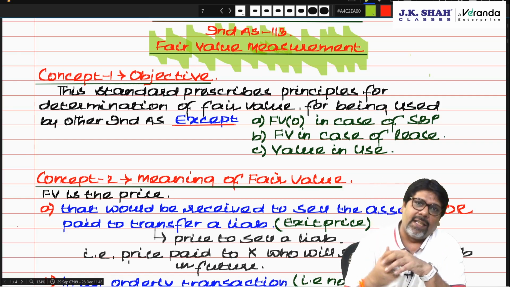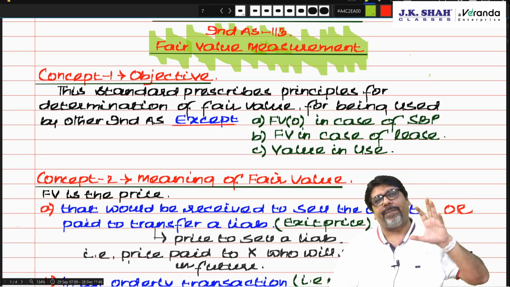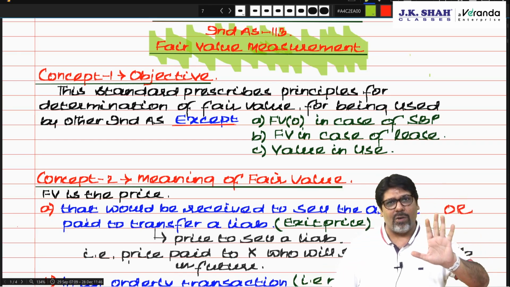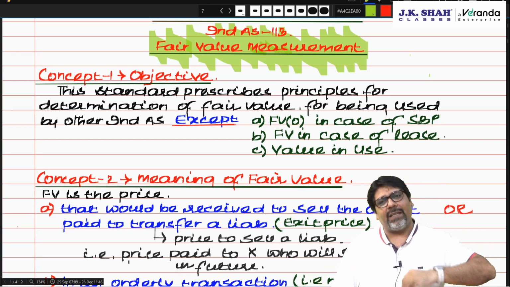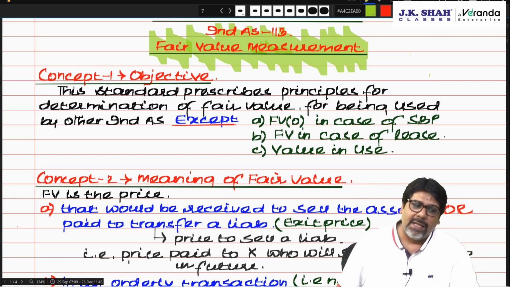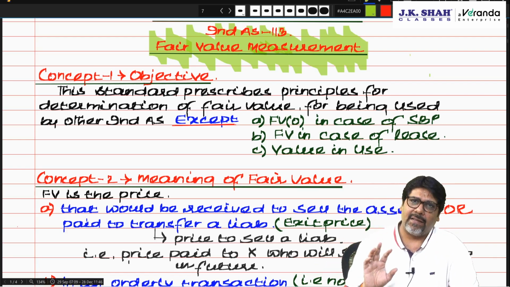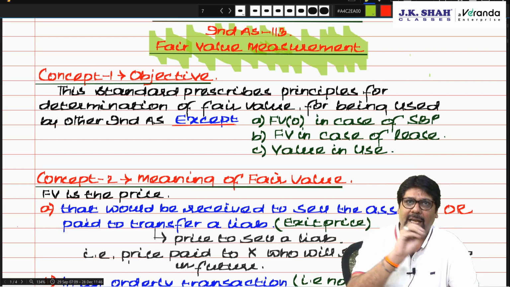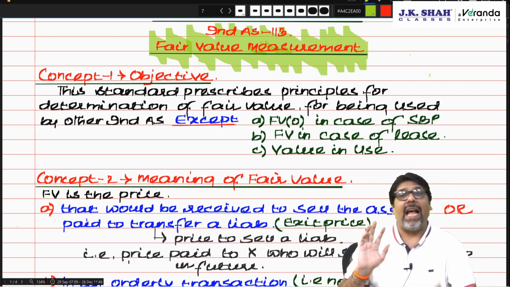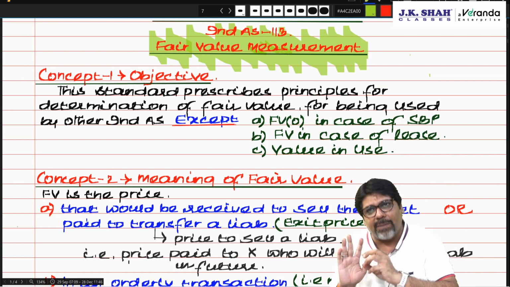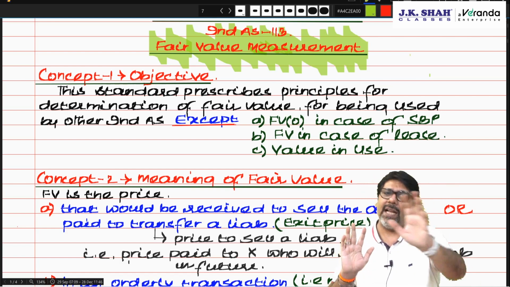Exit price. Now suppose chartered, I have got a liability in my book. That liability I am supposed to pay it off, but that liability I give it to somebody else, and that person takes the responsibility of payment to the liability.